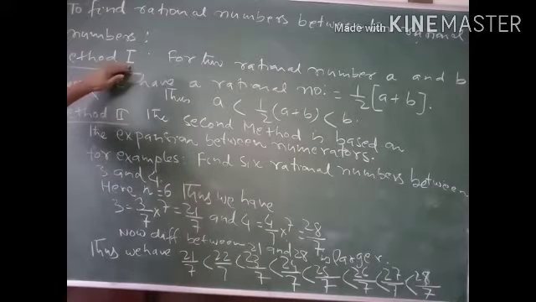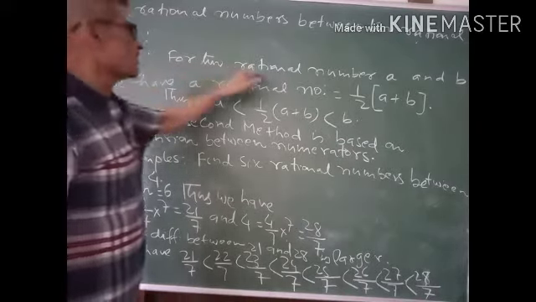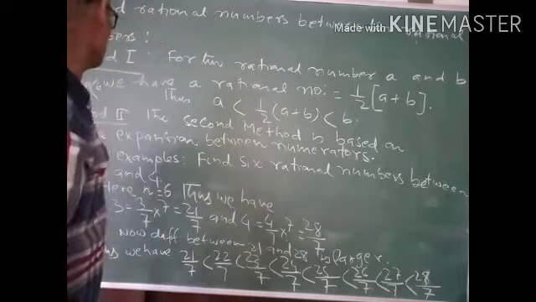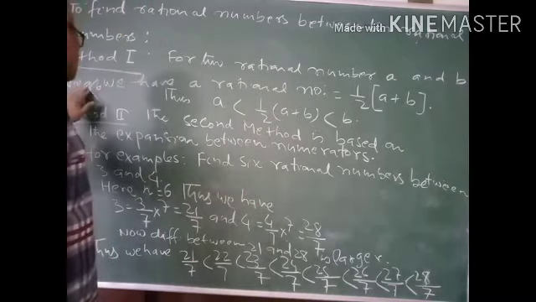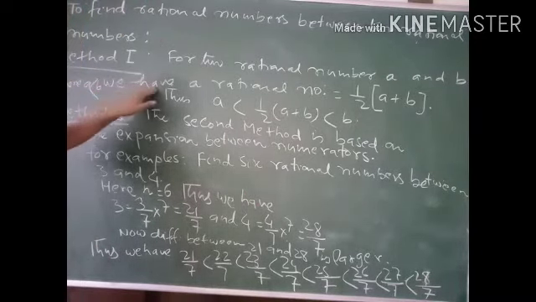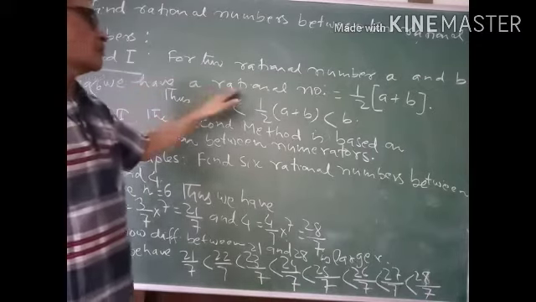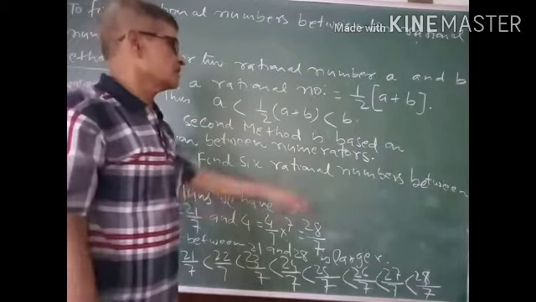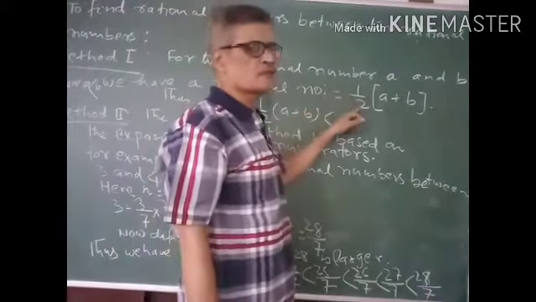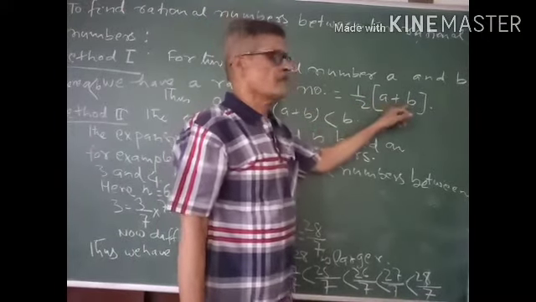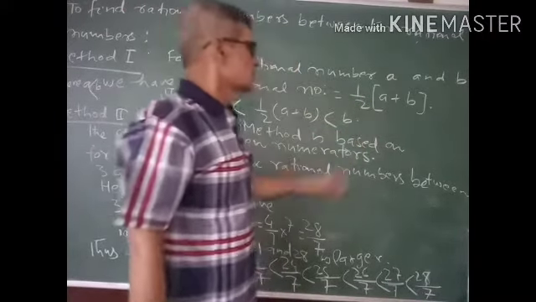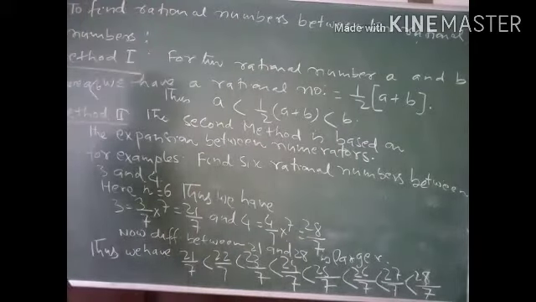Method first: for two rational numbers a and b, where a is less than b, a rational number between a and b is equal to 1 by 2 (a plus b). Means the rational number between two given numbers is the arithmetic mean of the given rational numbers.